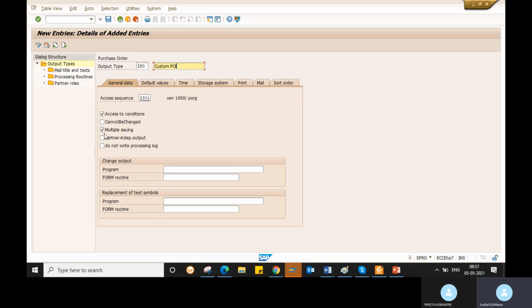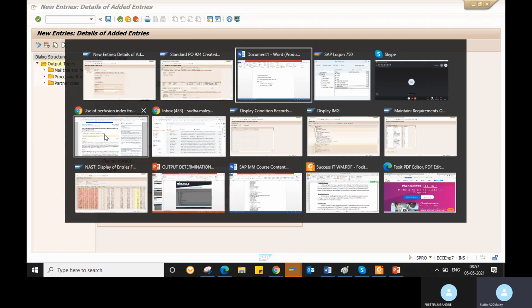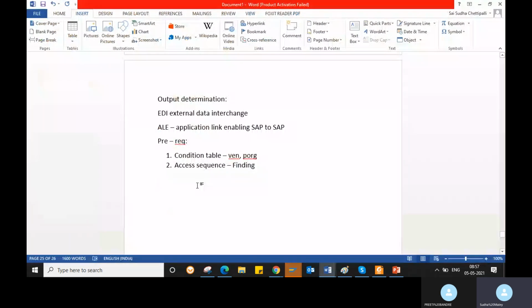Multiple issuing means, for example, you need to send the changes also. For example, you send the purchase order to the vendor. After that you change that purchase order. So how will the vendor know what changes you have done to your purchase order? You want to send the changes of your purchase orders to the vendor also.